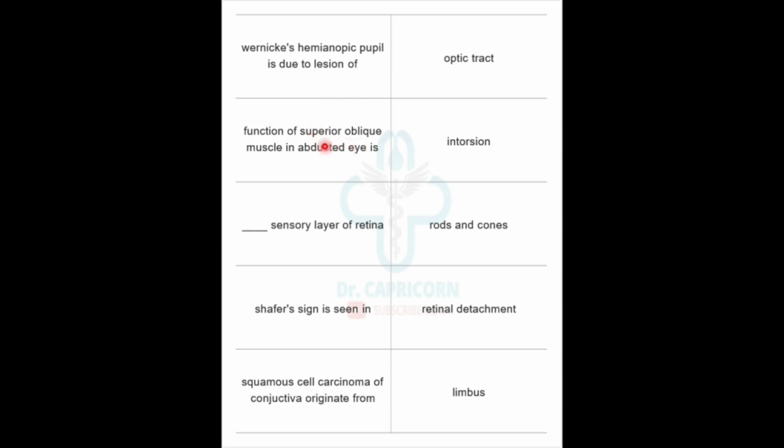Function of superior oblique muscle in abducted eye is intorsion. Rods and cones are the sensory layer of retina. Schaffer's sign is seen in retinal detachment. Squamous cell carcinoma of conjunctiva originates from limbus.